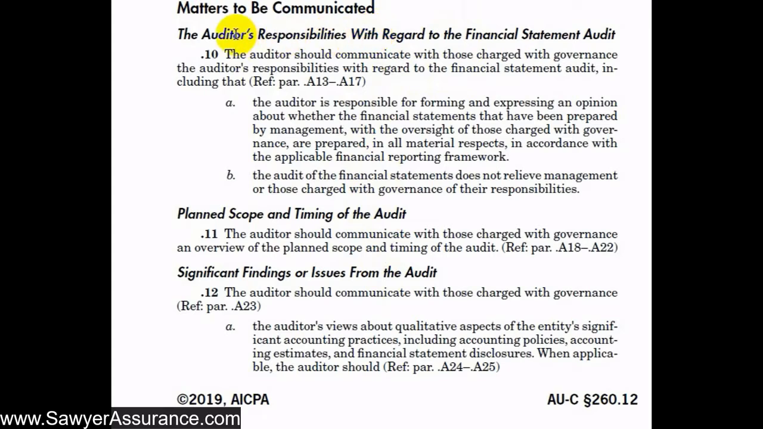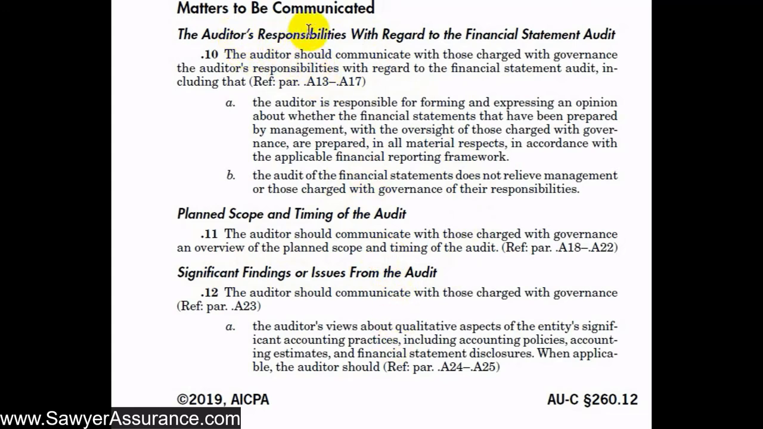The first is that we need to communicate our responsibilities with regard to the audit. We also need to communicate our plan, scope, and timing of the audit. And we also need to communicate our significant findings or issues as a result of the audit. And so these first two are typically communicated in the engagement letter or at the beginning of the audit, and significant findings or issues are communicated in a separate letter at the end of the audit that we usually call the governance letter. So we'll go through each of these individually.